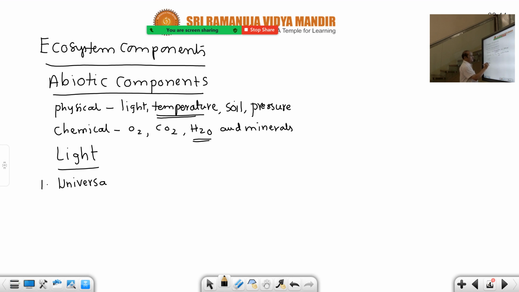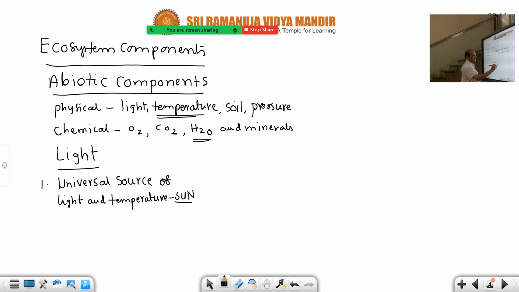Everybody knows about this. So light is linked to temperature. The availability of light is linked with the temperature also, because both have the same source. The sun is the source for both light and temperature. So the universal source of light and temperature, you write down like this for both, because both are linked together. When severe light is there, temperature is also more.